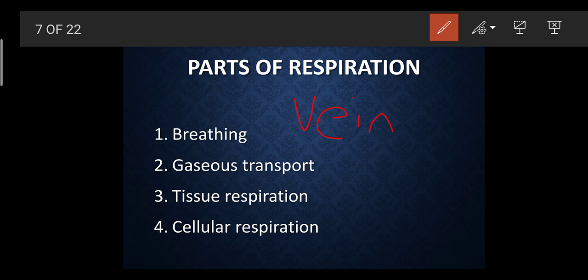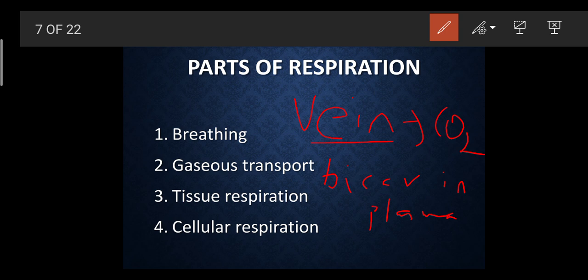is carried by the veins. What is the function of the veins? The function of the vein is to carry the deoxygenated blood towards the heart. These veins, which are rich in carbon dioxide, carry the blood towards the heart in two forms. First, as bicarbonates inside the plasma.